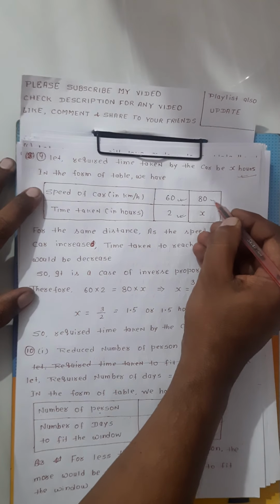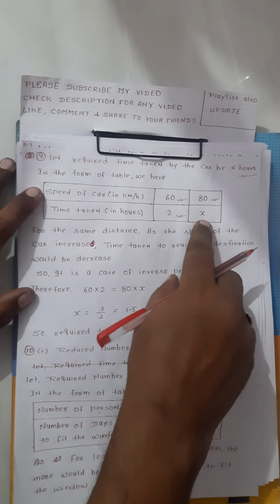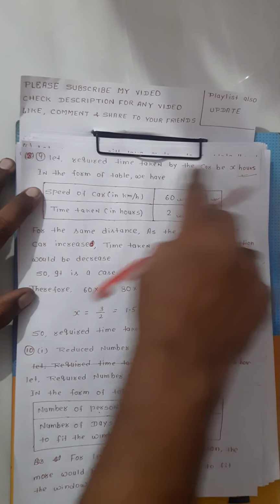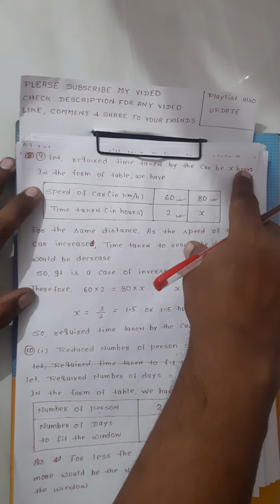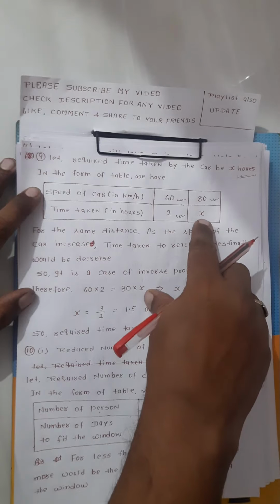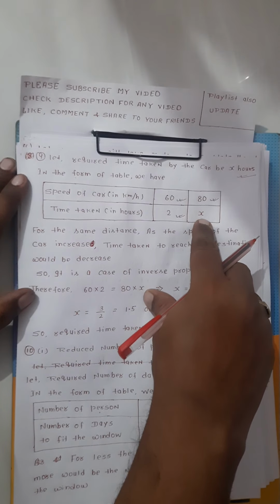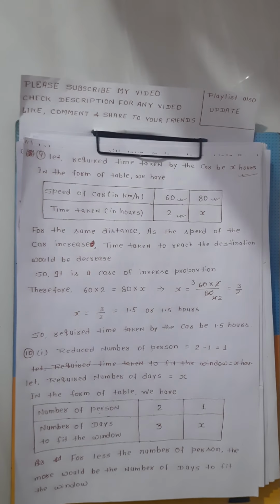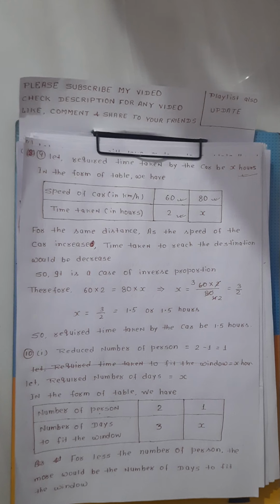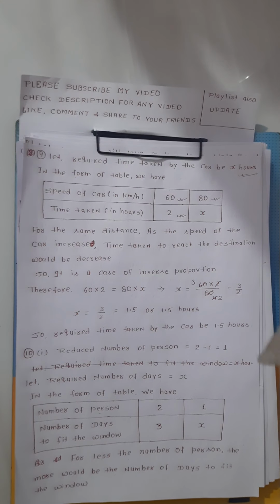For 80 km per hour speed, the time taken will be x, because we have supposed the value to be x hours. The distance is the same, because he is telling about the same destination.